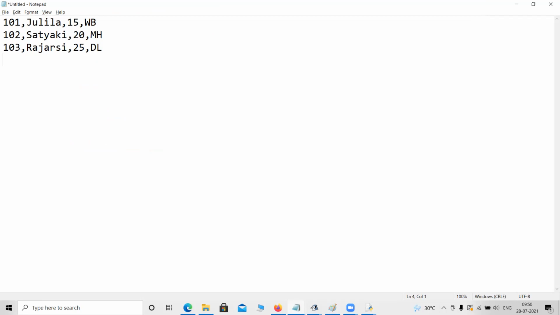Okay, then suppose if the user gives Rajoshi, it will be yes, and if the user gives Shakti or Julita, then no. Okay, I got your point, but for that you have to reset the pointer to the first.